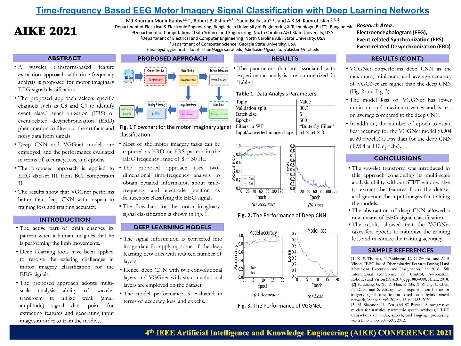Here are the key parameters used in our experiments. We split the data with 30% for validation, used a batch size of 5, and trained for up to 500 epochs. The wavelet filter used was the butterfly filter. Input images were reshaped to 64 by 64 by 3. These settings ensured consistent evaluation across both deep CNN and VGGnet models.